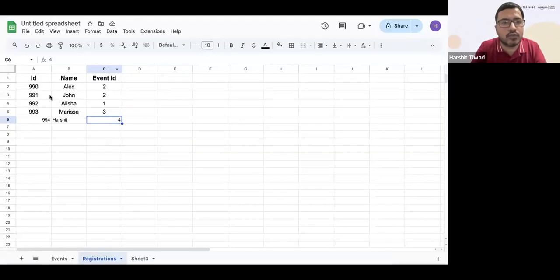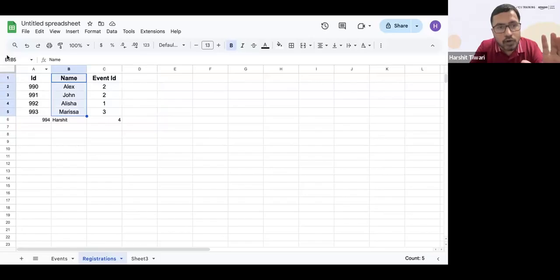Select is only working on these columns. It's not working on the entire data. Because how is this data made? It's made with columns and rows put together. So if you want a subset of this, let's say I just want this, then you need to tell the computer which columns and which rows you want. Any subset from this entire table can be retrieved by telling which columns you want and which rows.